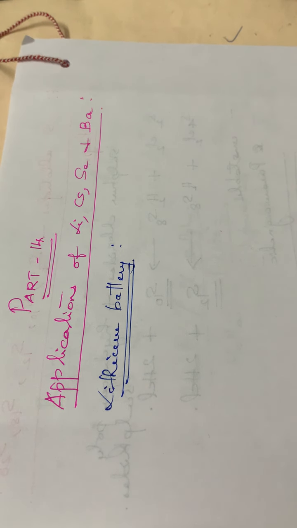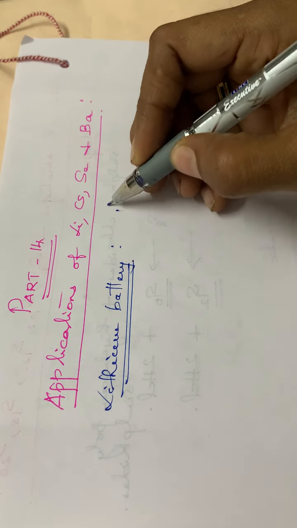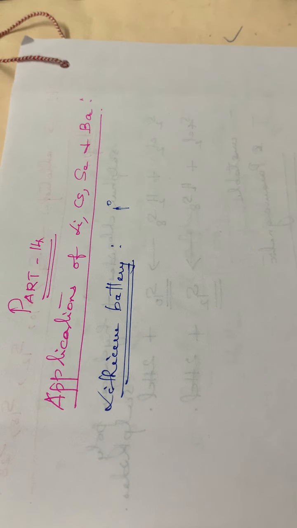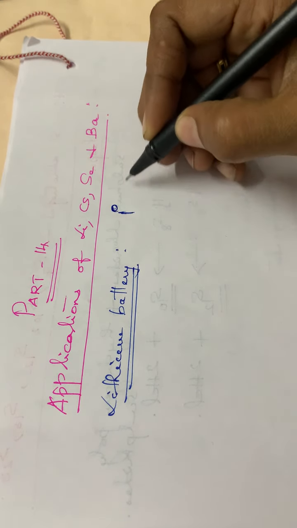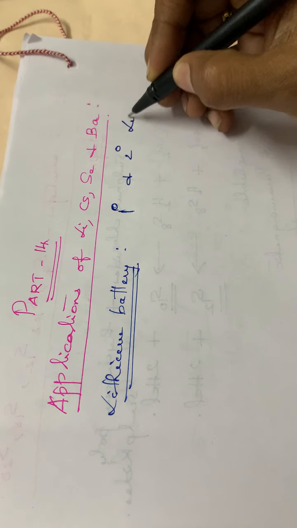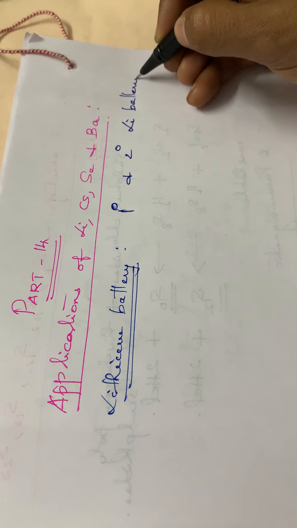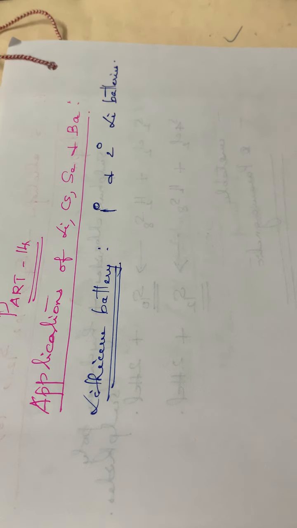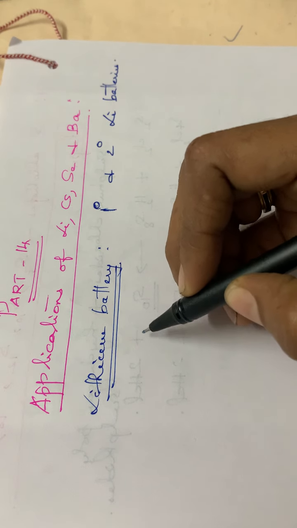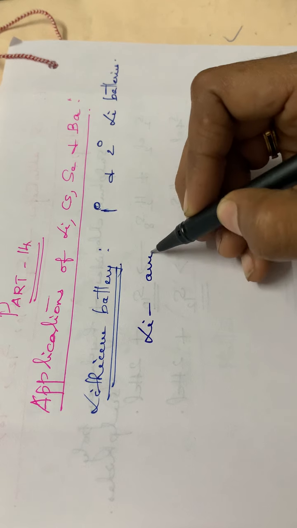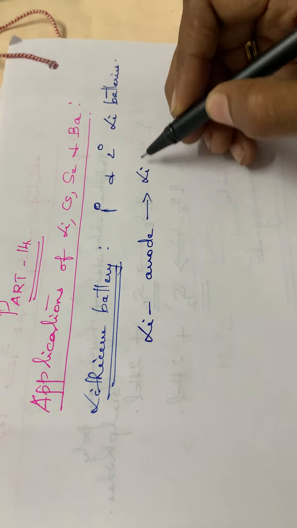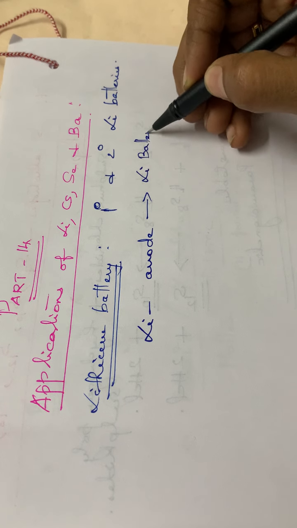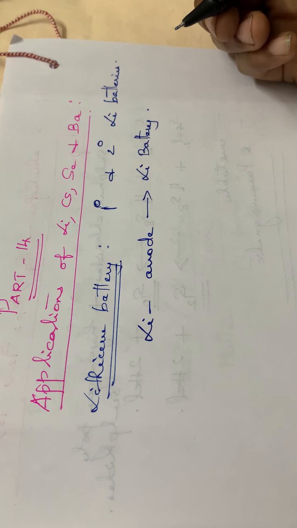See, lithium batteries, mainly two types are there. Primary lithium batteries are there, as well as secondary lithium batteries. Among these, batteries which are having lithium as their anode, lithium which is used as anode, they are called lithium batteries.